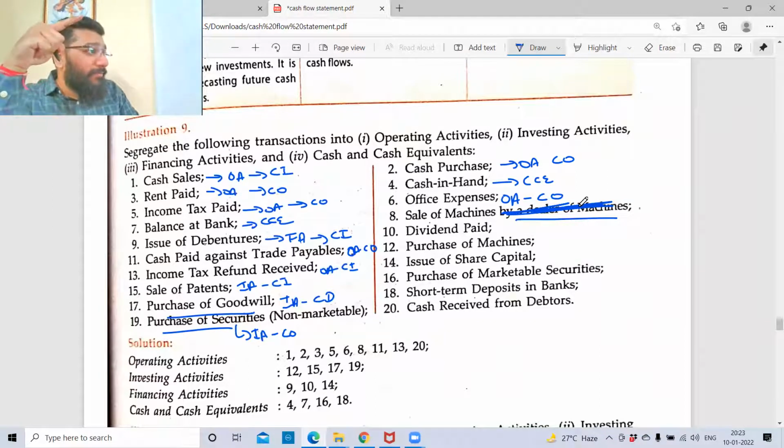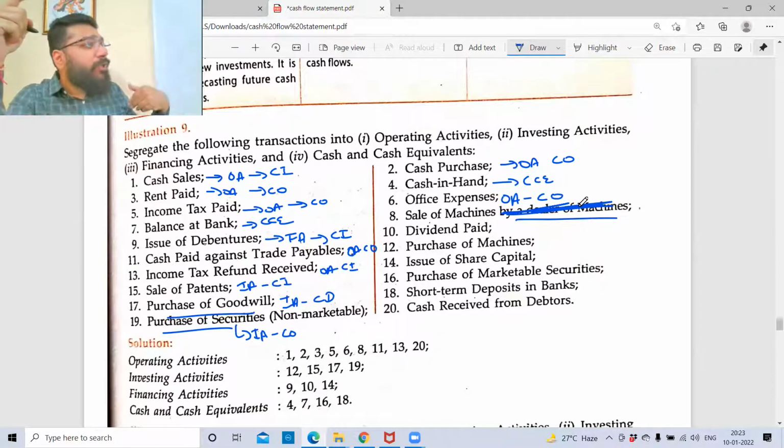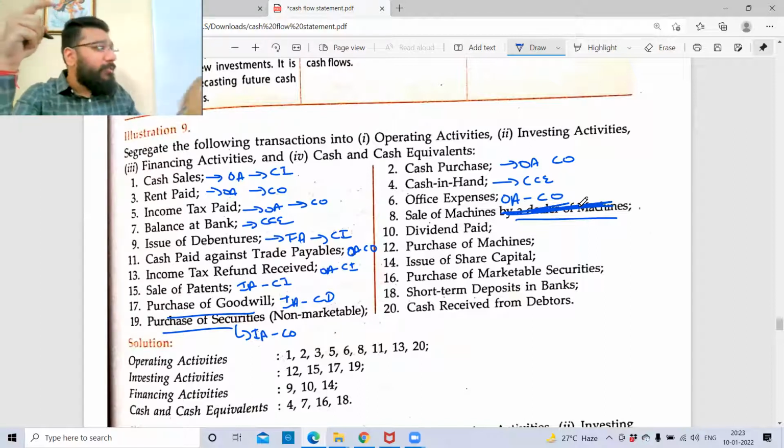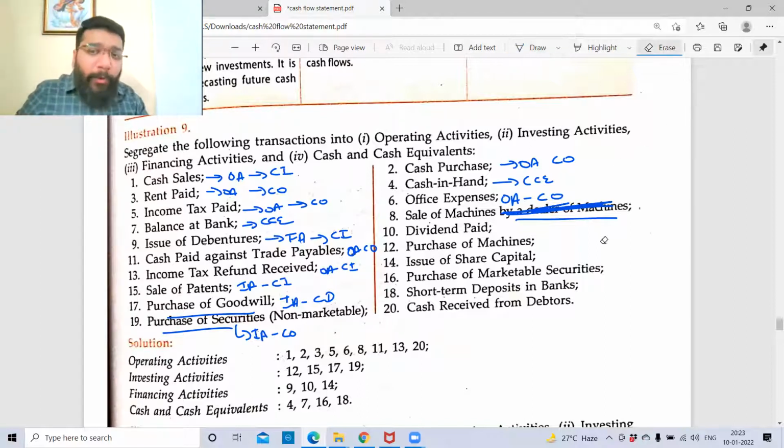Yes, Brinda. Dealer of machine. Let's suppose you're dealing with washing machines. So you're buying washing machines and selling washing machines. Is buying and selling washing machines operation or investment? Operation. So you are the dealer of washing machines, and from your point of view, this is operating activity. Clear? Okay, so cash inflow.